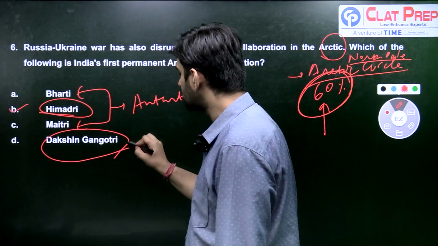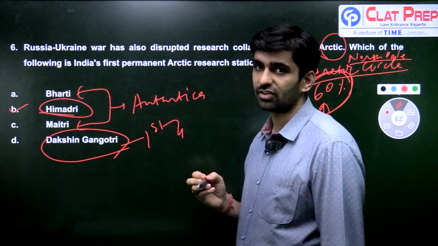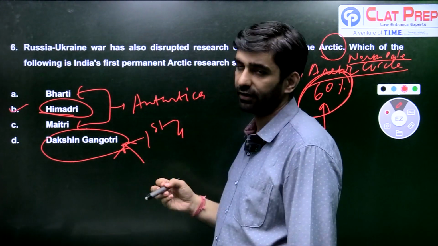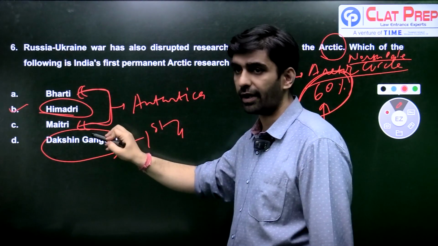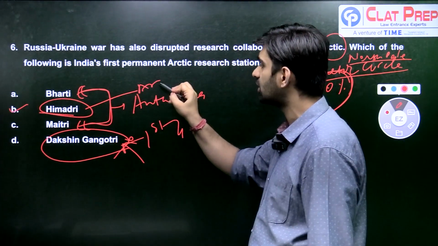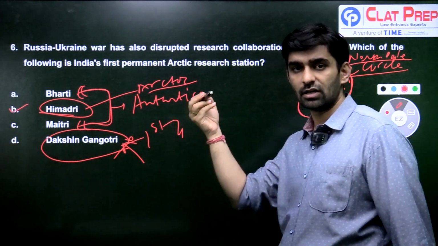And Dakshin Gangotri was the first Antarctic based research center. However, it had gone below ice, so because of this, it is no more functional. The functional ones are Bharti and Maitri in Antarctica and Himadri in the Arctic Circle. It is located in the country of Norway.